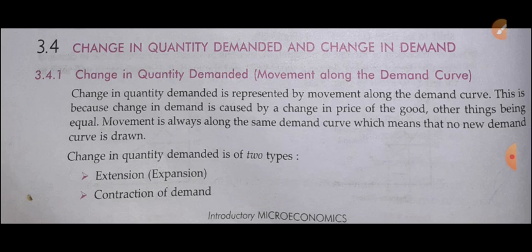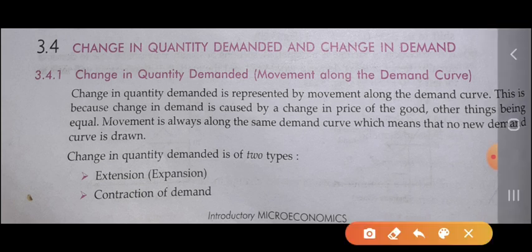This is because change in quantity demanded is caused by the change in price of the good. Other things being equal, movement is always along the same demand curve, which means no new demand curve is drawn. Change in quantity demanded is of two types: extension, also called the expansion of demand, and the second one is contraction of demand. So change in quantity demanded is represented by the movement along this demand curve.